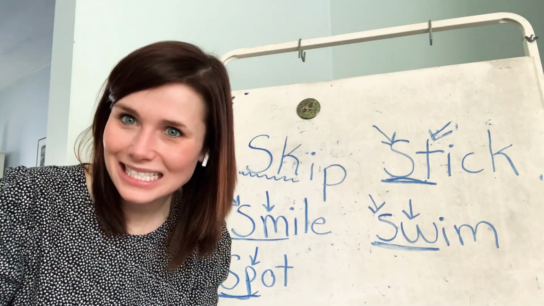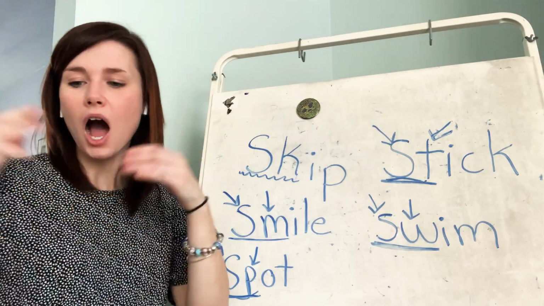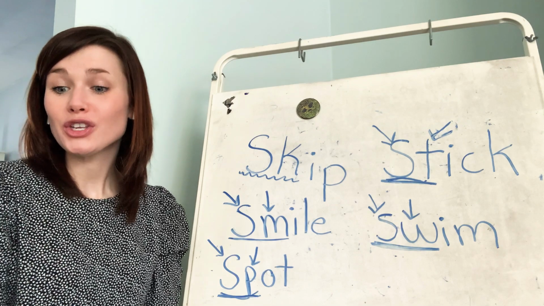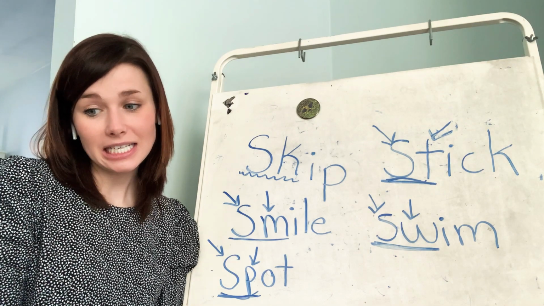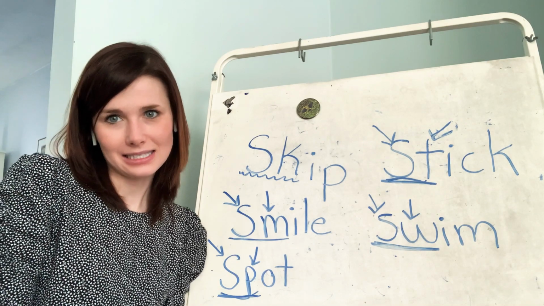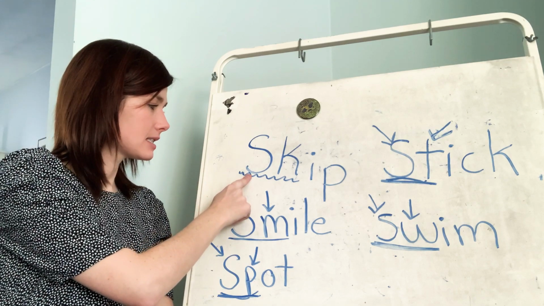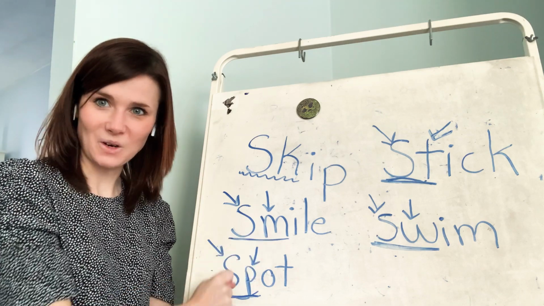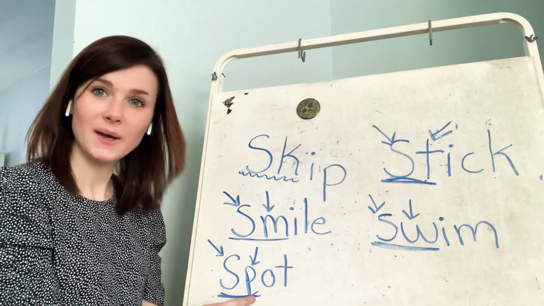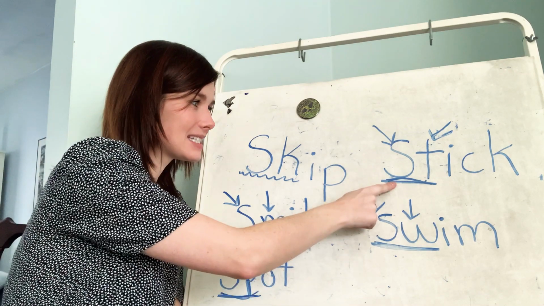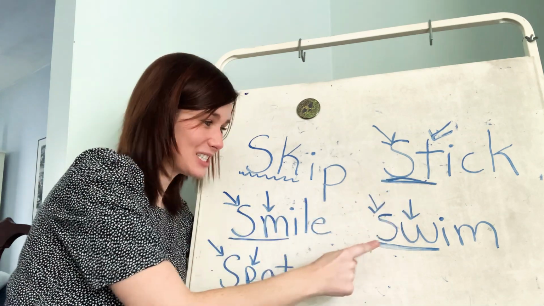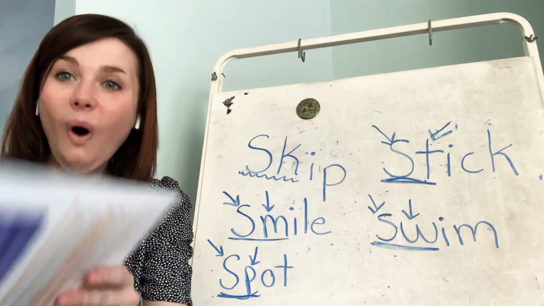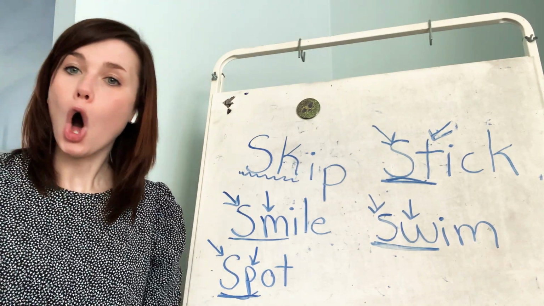A group of 2 or 3 letters is what? It's a consonant cluster. Make sure you can say that. A group of 2 or 3 letters is a consonant cluster. You can usually hear each sound in a consonant cluster, right? S, k. You hear both sounds. S, p. You hear both sounds. S, t. You hear both sounds. S, w. You hear both sounds, right? Awesome, awesome job.